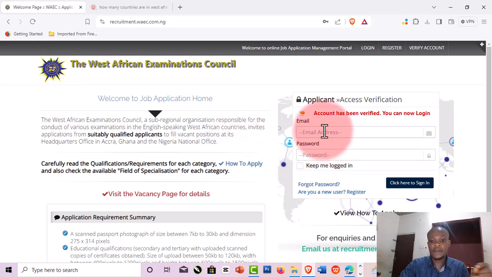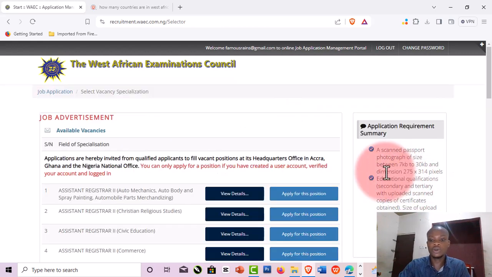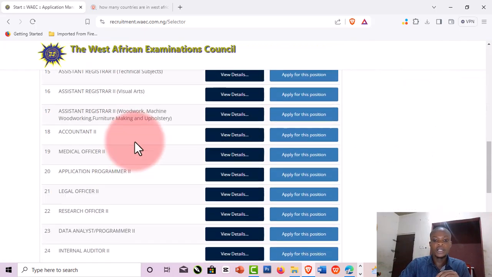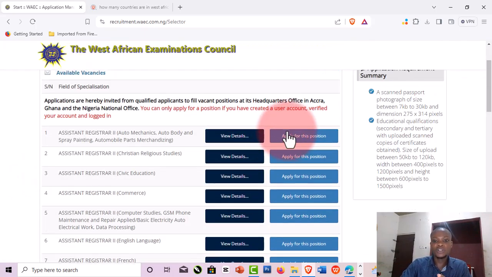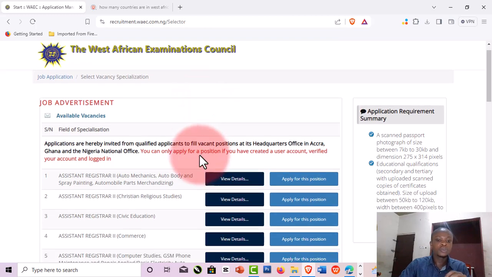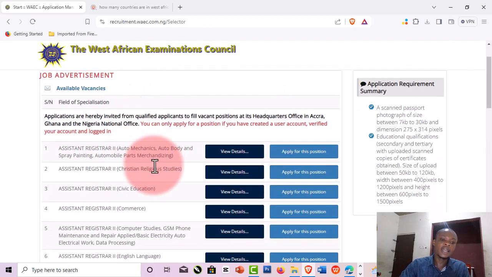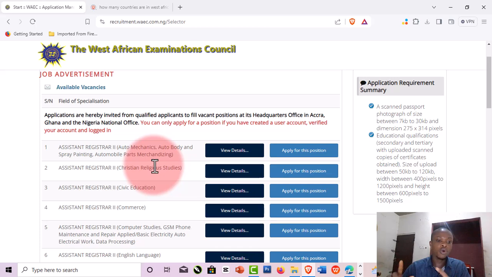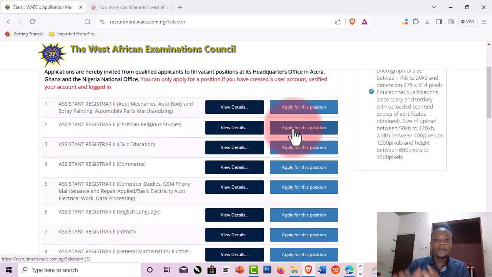And I think what I have to do now is to log in. Then I will start my application. So just click on the login and I am logged in right away. So you can see I'm going to have the exact interface, but at this point I am fully signed into this platform, right? So for example, maybe I am okay with position 1, that is assistant registrar for Christian religious studies, that's 2. So I'm going to click here, apply for this position. You can see where it is written apply for this position.